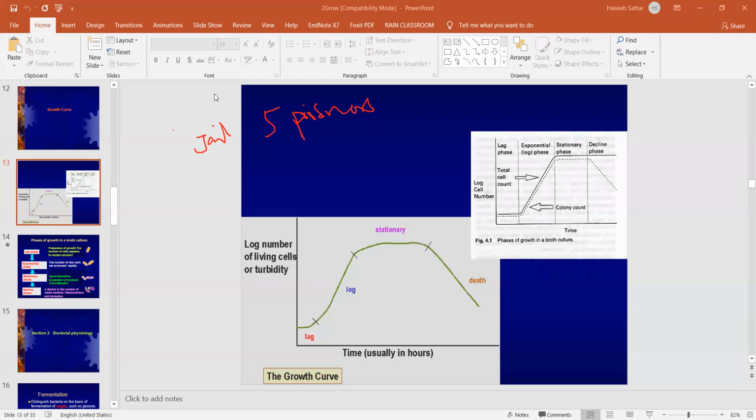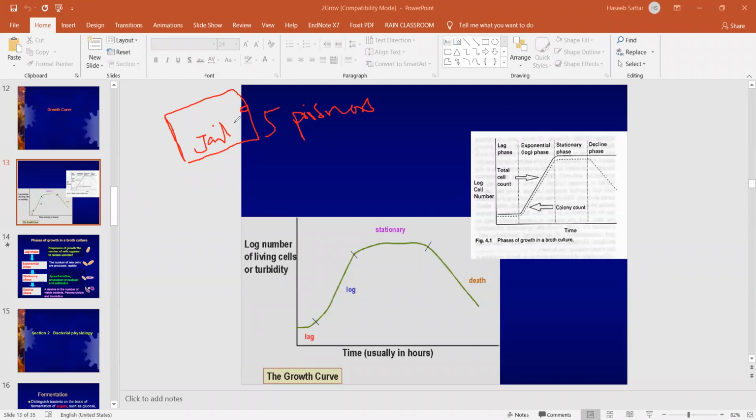After 10 days, all 5 prisoners died. What might be the reason?